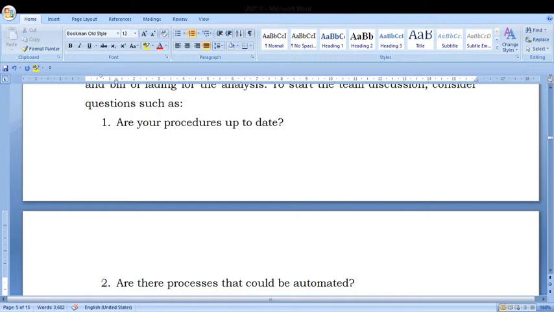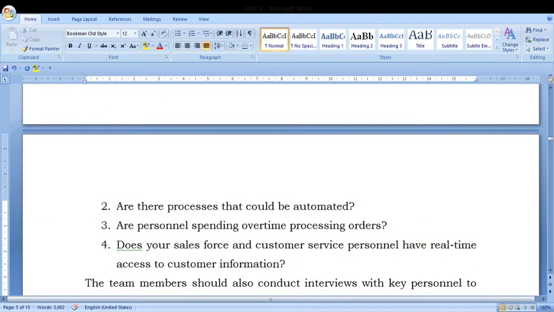Some of the questions we ask in the examination are: Are your procedures up to date? We have to find out whether they are updated or not. Are there processes that could be automated? Is personnel spending overtime processing orders? Do your sales force and customer service personnel have real time access to customer information? These are all the basic questions we have to ask when we are examining the system.